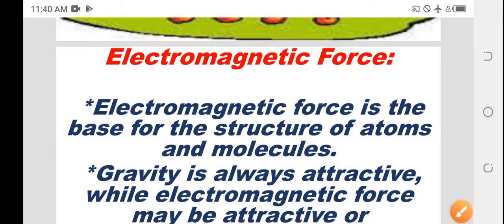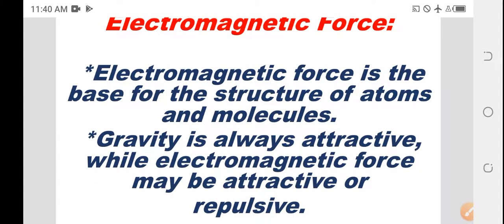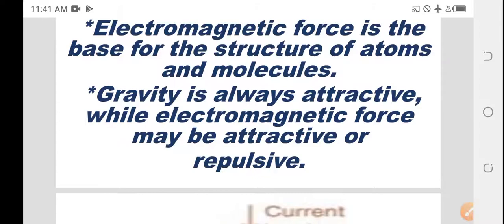Next one is the electromagnetic force. Electromagnetic force is the base force for the structure of atoms and molecules. For atoms and molecules, we need a structure, and for that structure we need a force, and that force is called electromagnetic force. Gravity is always attractive, but electromagnetic force may be attractive or repulsive.